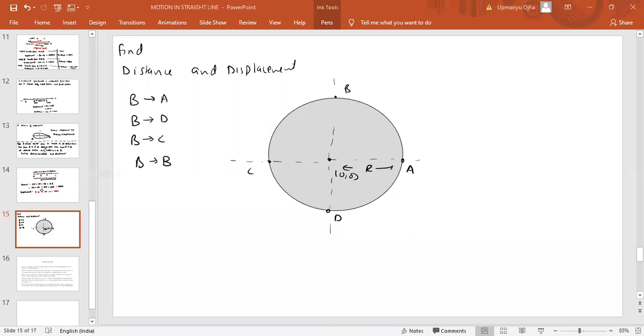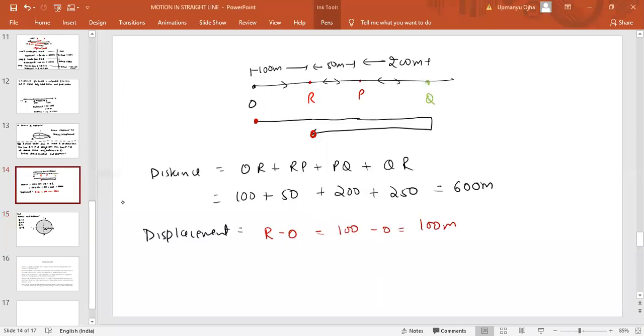See, the point is not lying at it. We have to go clockwise only. See, in the previous problem, we are not going outside or inside the point. We are traveling in a straight line only. O to R is a straight line. We are turning back from Q to P and then P to R. So don't assume that outside or inside. I have drawn this to understand the path.